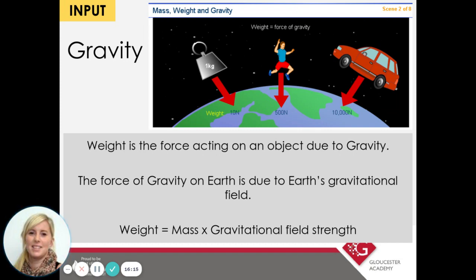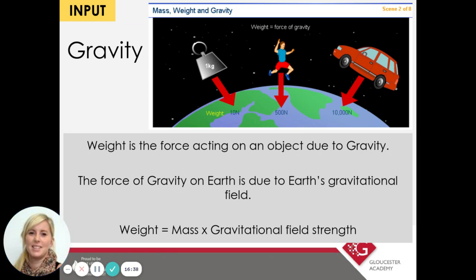So the size of the planet will affect the size of the gravitational field strength. The moon, for example, being much smaller than planet Earth, will have a weaker gravitational field. And then we can use this equation to work out weight. Weight equals mass, in kilograms, times gravitational field strength.